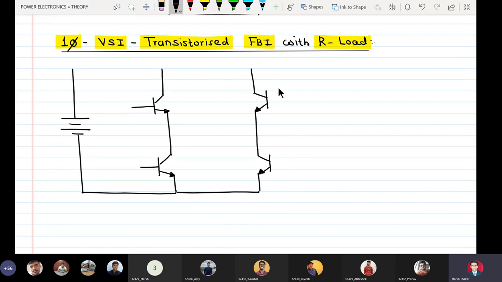The control terminals for all 4 transistors. Complete the circuit. The node A, the load resistor, the node B. Okay, A, B, RL.